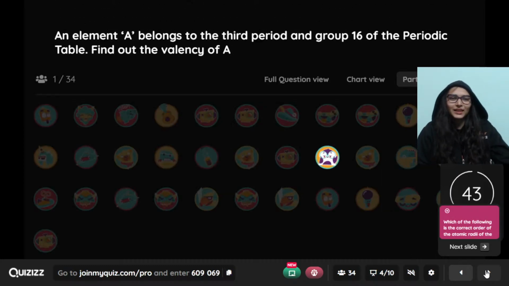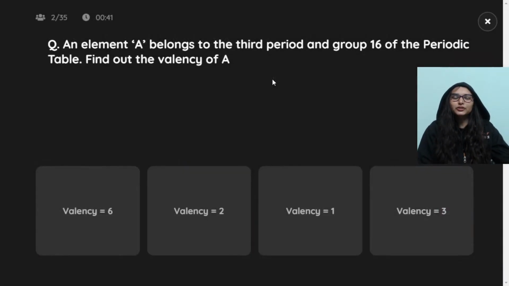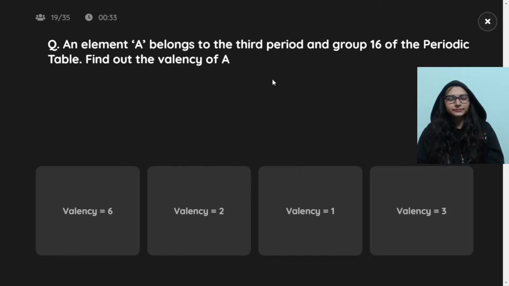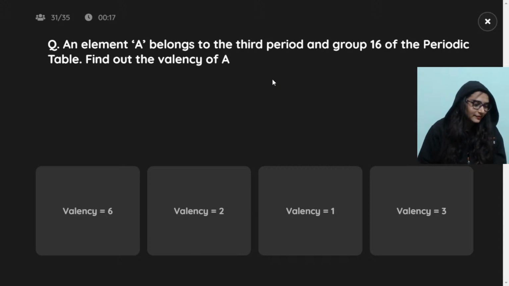An element A belongs to the third period and group number 16 of the periodic table. Find the valency of A. Valency के लिए watch out the group only. Group 16 से देखो how many valence electrons are there. If you know valence electrons, you can find the valency. 6, 2, 1, 3. See the valence electrons.